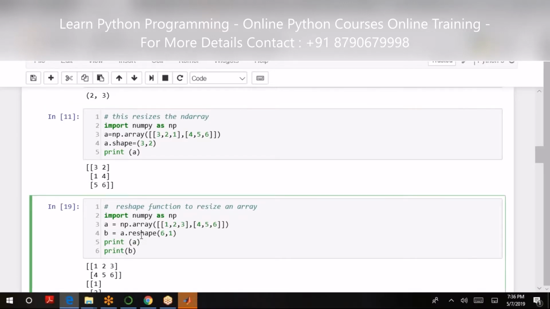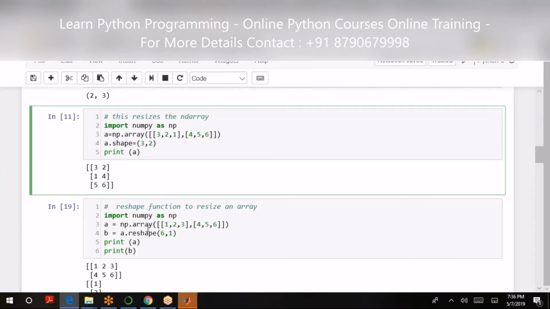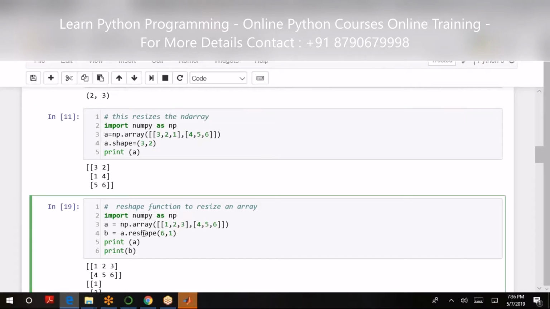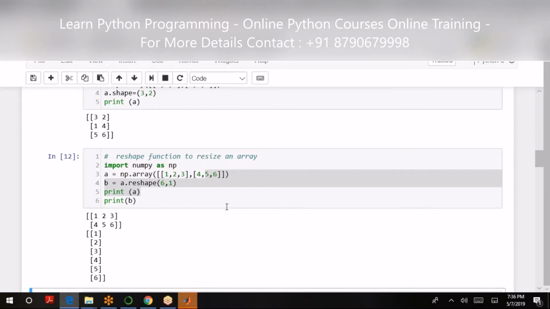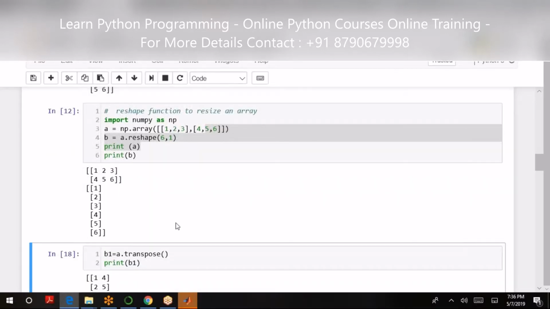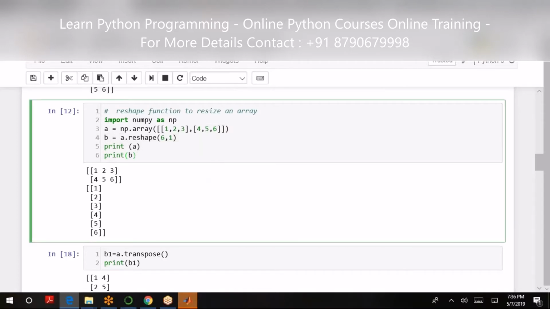Here A was assigned a new shape. Here A is reshaped, and that is stored to B. So likewise I'll have my 1, 2, 3, 4, 5, 6.